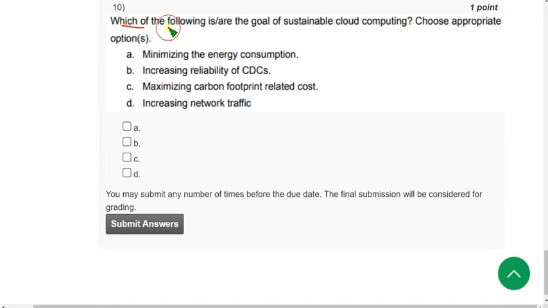Which of the following is or are the goal of sustainable cloud computing? So for the 10th question, there are actually two solutions guys. The first one is option A, minimizing the energy consumption, and the other one is option B, increasing reliability of CDCs. So mark option A and B. So friends, these are the solutions for the week 11 assignment of cloud computing.